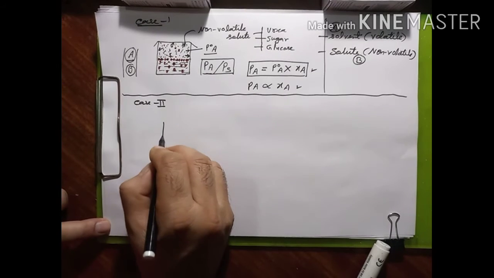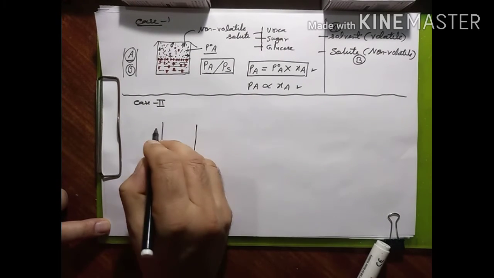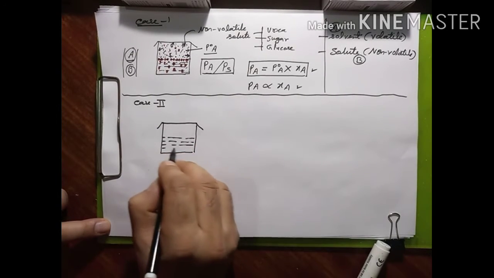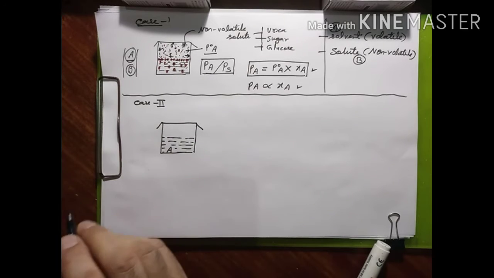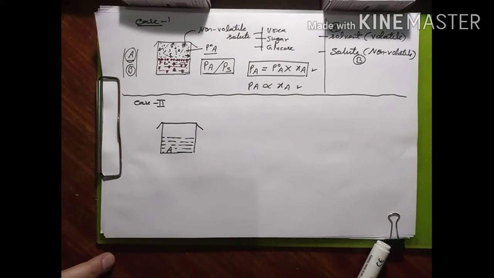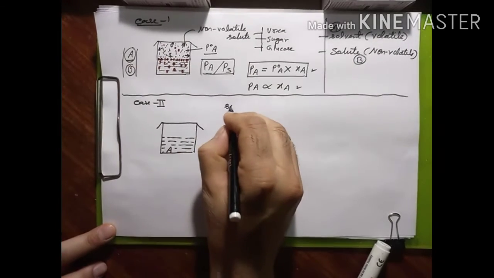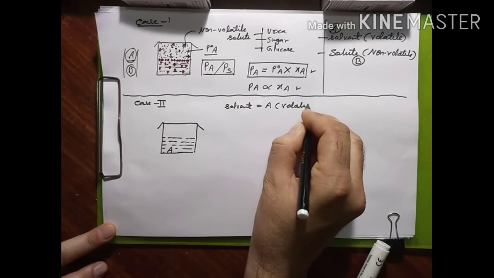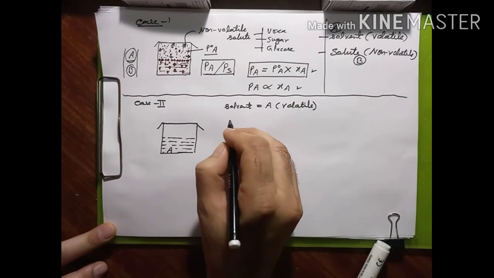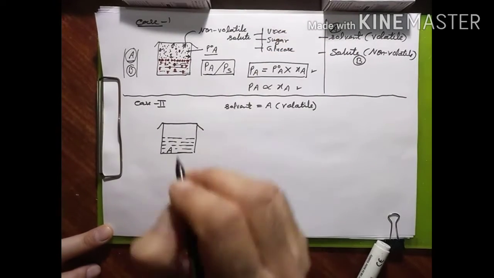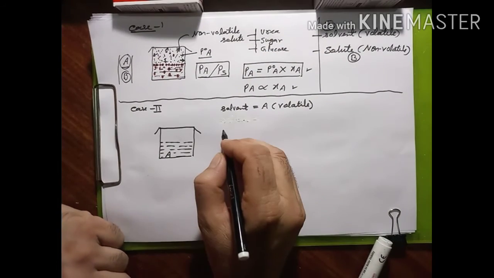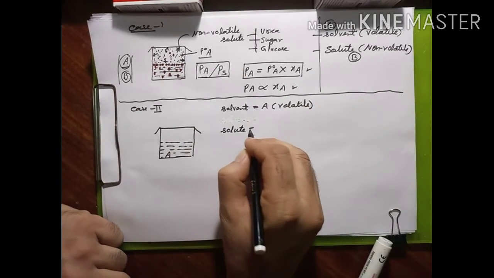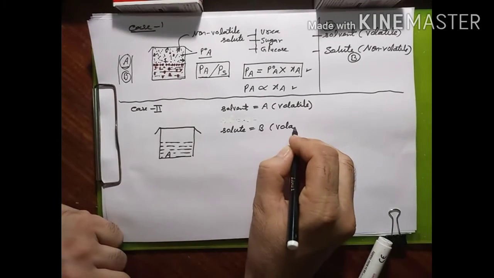Again we take a closed system, and again we take the solvent A, and that is volatile. But instead of using a non-volatile solute, I take another component as solute, B, and that will also be volatile.